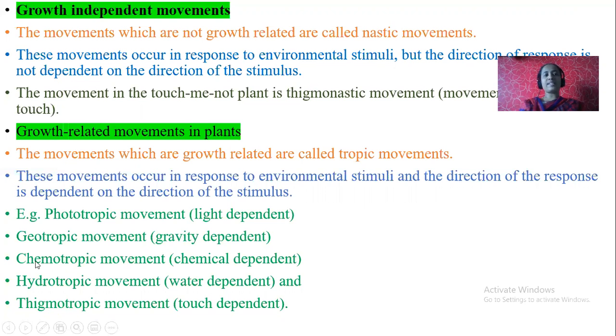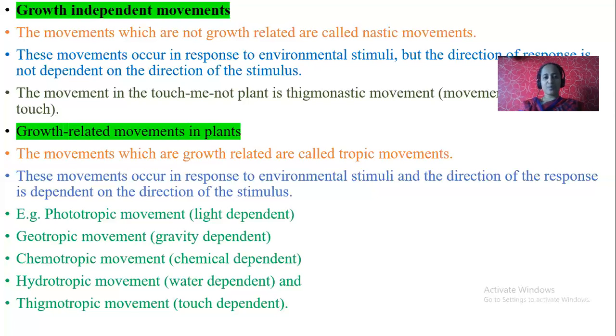Next, growth related movements in plants. Let us see growth related movements. These movements always lead to growth. The movements which are growth related are called trophic movements. What are trophic movements? The movements which are related to growth. And the movements which are not related to growth are called nastic movements.